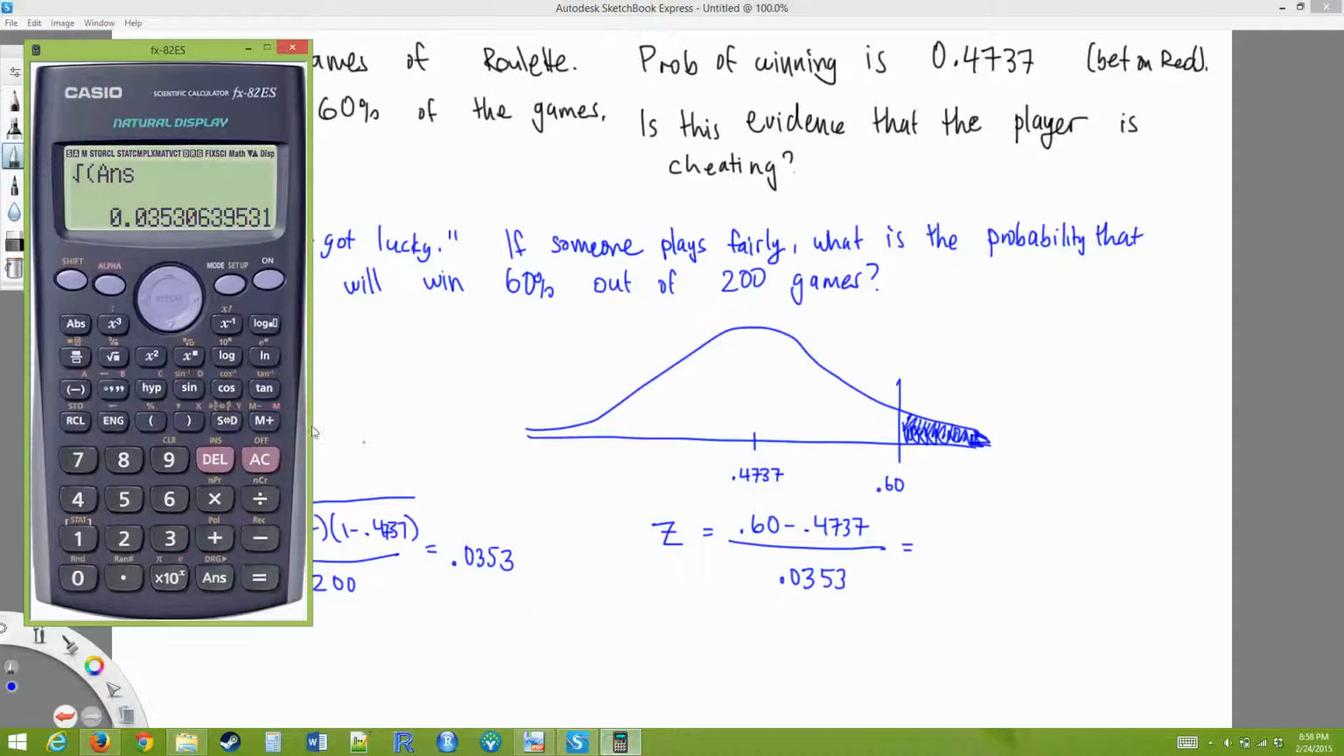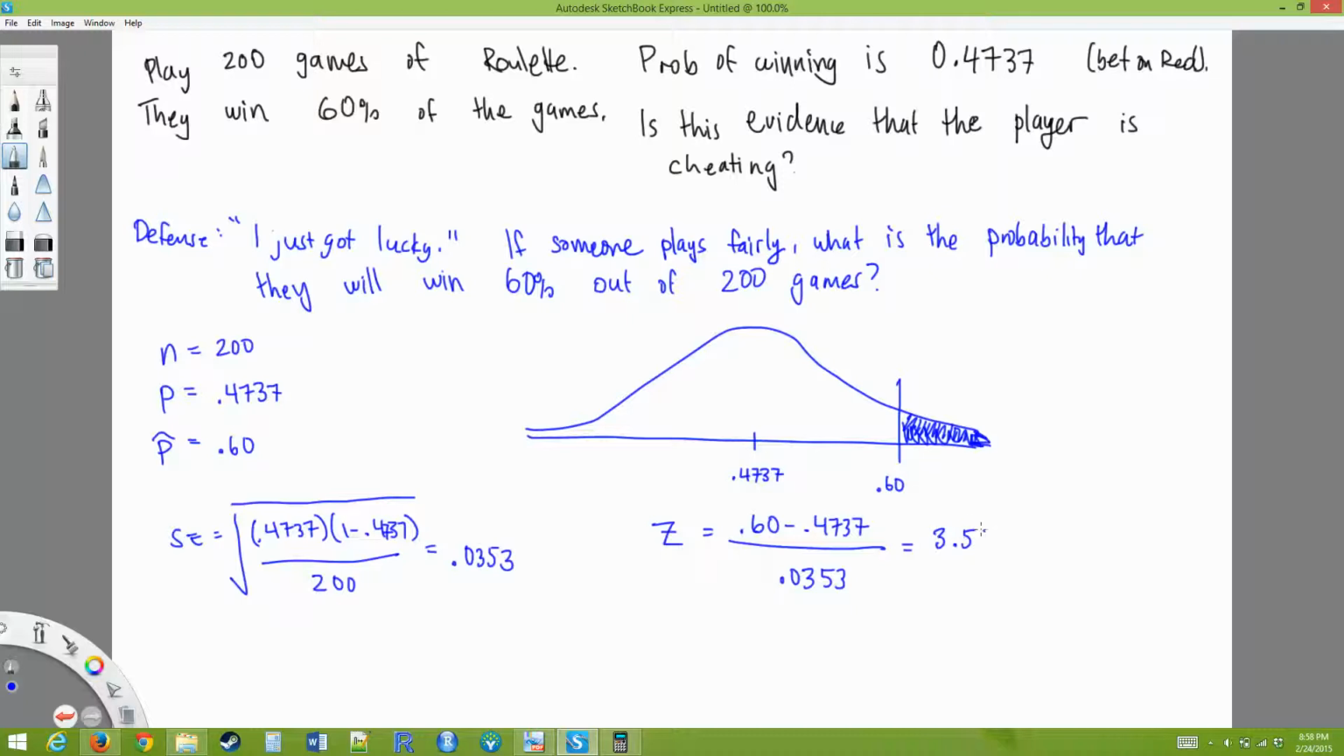Okay, so I'm going to do 0.6 minus 0.4737, divided by 0.0353, and I get 3.57 or 3.58. Does that seem reasonable? Maybe because of rounding, your numbers are a little bit off, but something around 3.5, a little bit more than that.